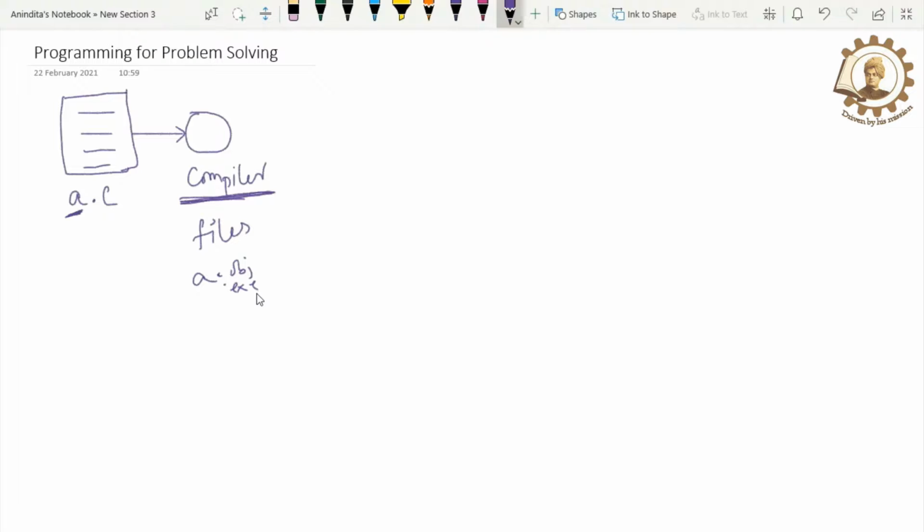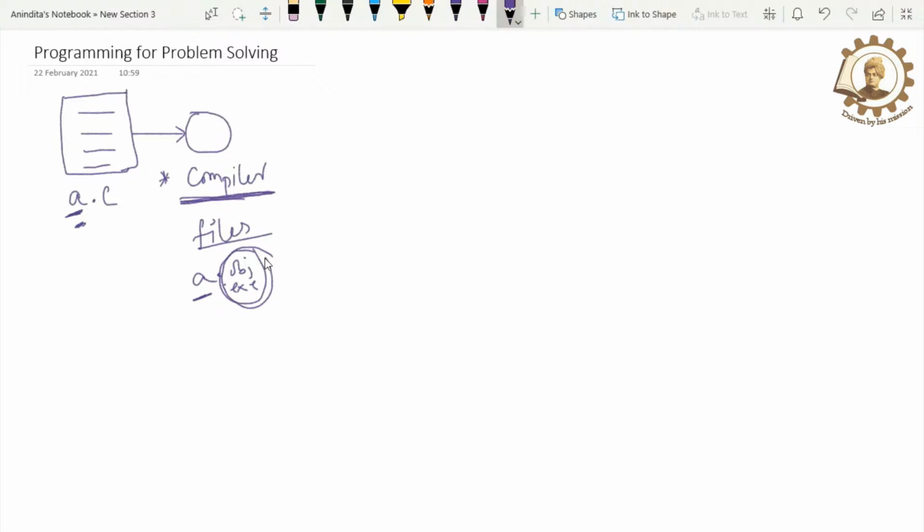Today we will discuss the different intermediate forms of the source code before we get the output. So please make a note here: the C compiler has the responsibility of generating files of the same name as the source code with different extensions.